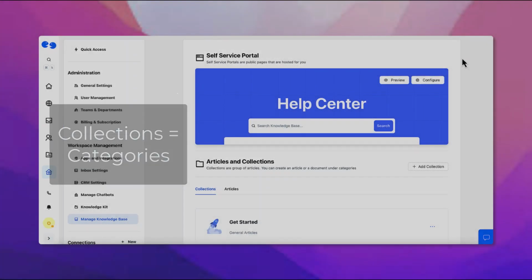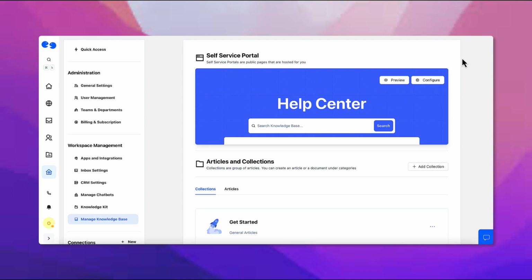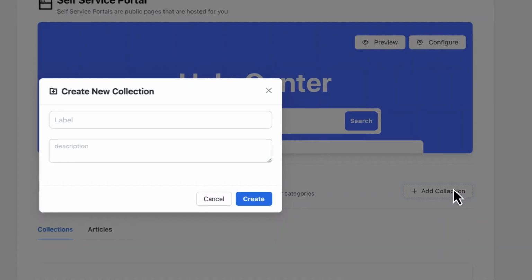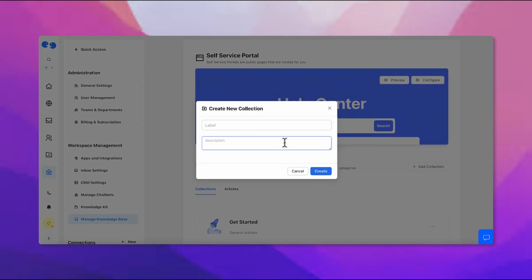To start off, you might want to identify the collections that you need to have in your knowledge base portal and add them. Click on Add Collection to add your first collection. Make sure to add a description to give better context to your customer. Once you are ready with your collections, it's time to start writing articles.